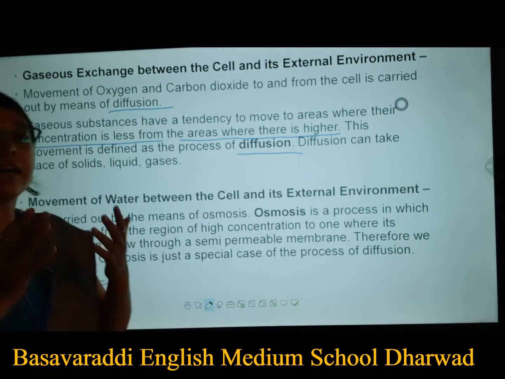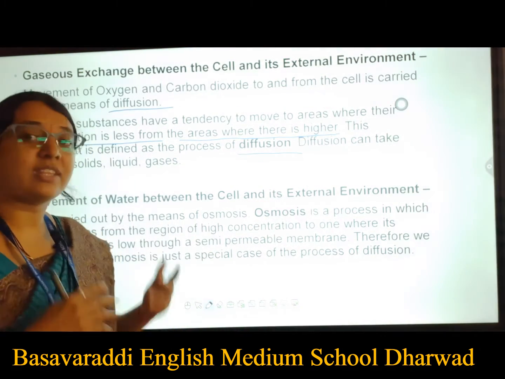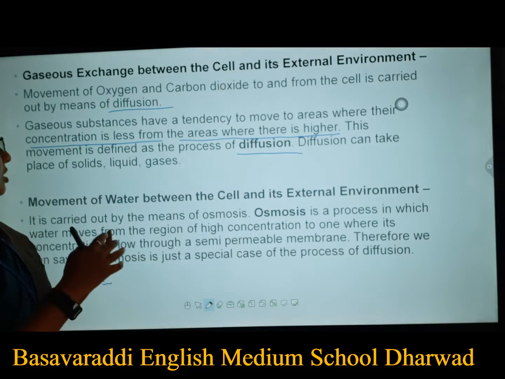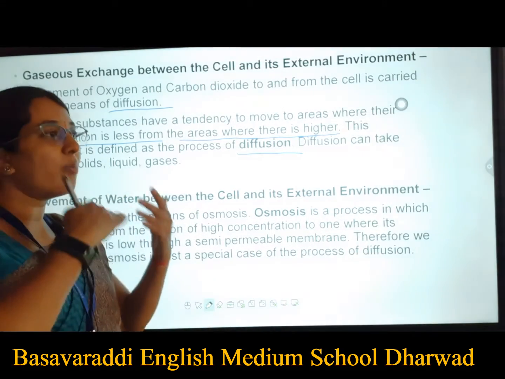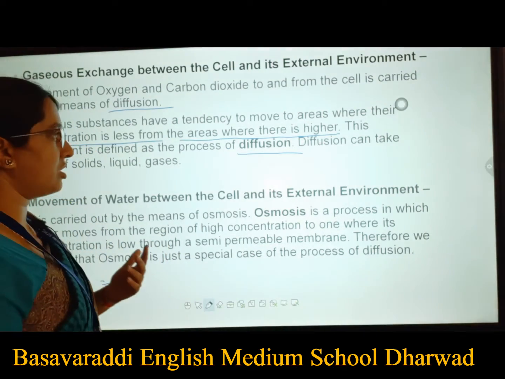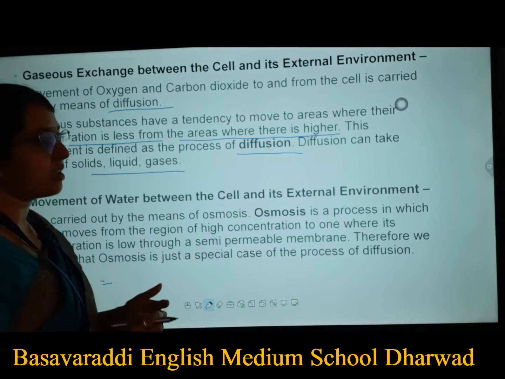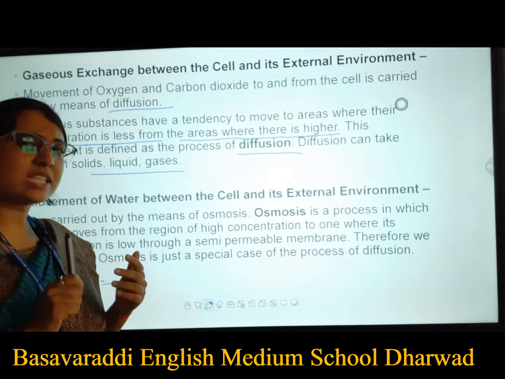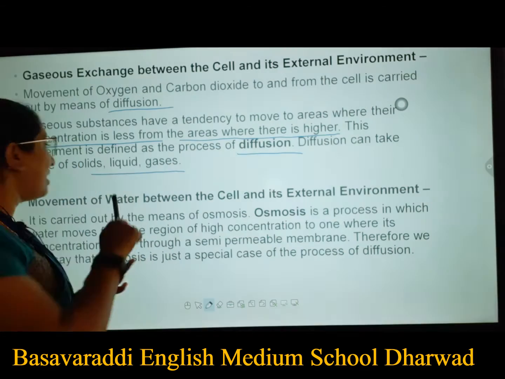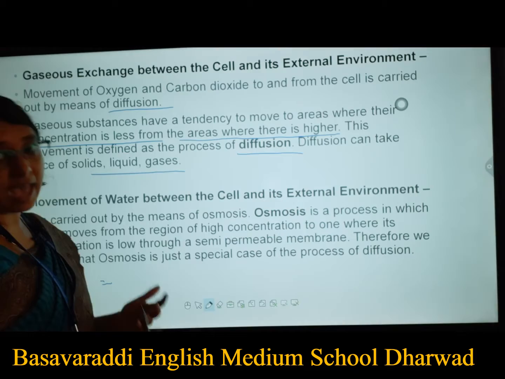As I said, carbon dioxide and oxygen are going to move inside and out of a cell with the help of diffusion. So diffusion means the movement of gases from a higher concentration to a lower concentration. Diffusion can take place for solids, liquids and gases. Does this process only take place with gases? No, it takes place with solids also, and liquids, or even gases.